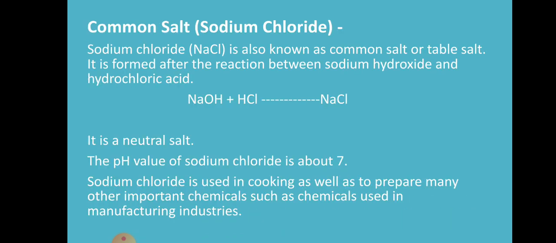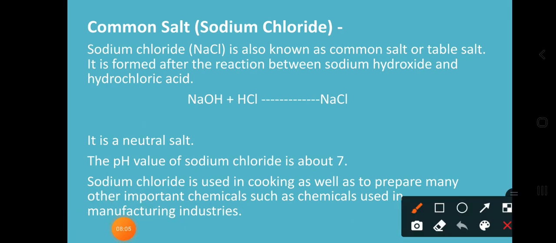Okay. So here let's discuss some common solids one by one. First we have considered sodium chloride. What is sodium chloride? It is also known as common salt, or table salt. How can you get this? With the reaction of NaOH plus HCl. It is a neutralization reaction. Acid reacts with base, and you will get NaCl.